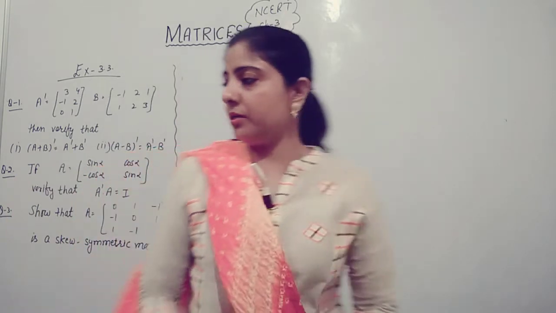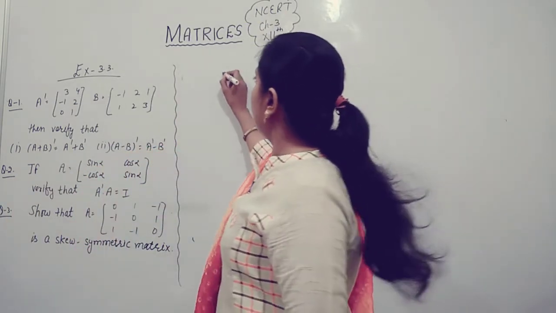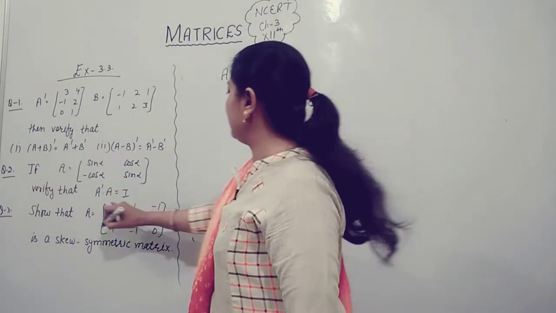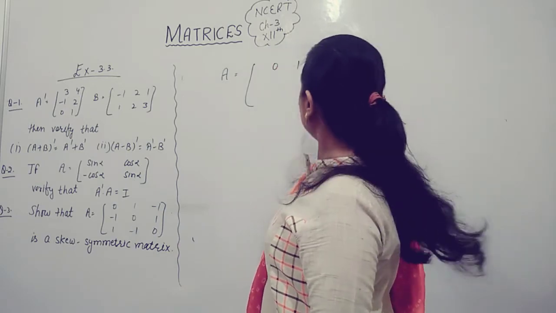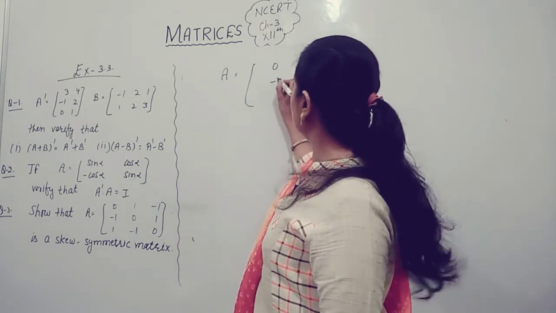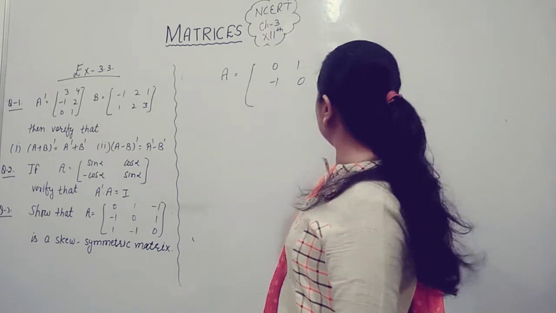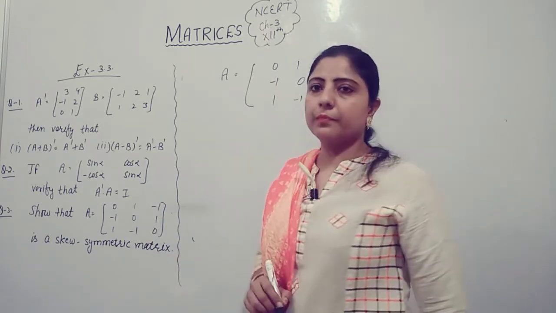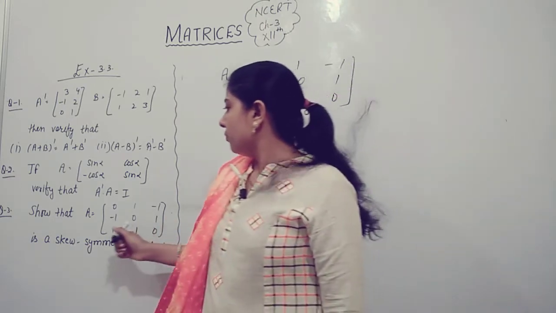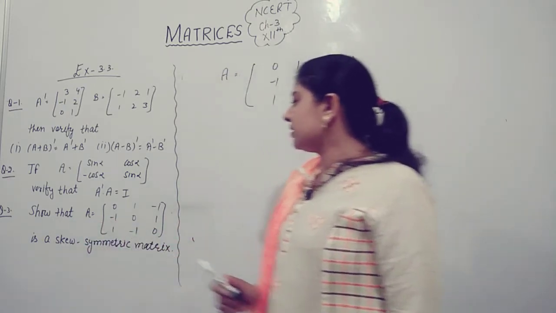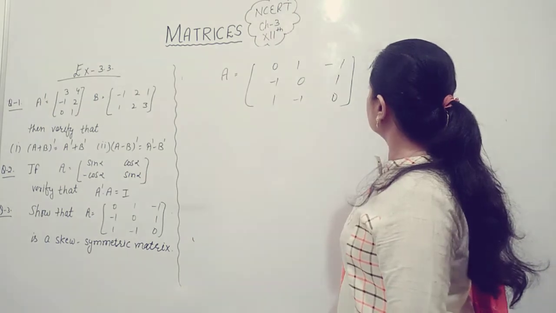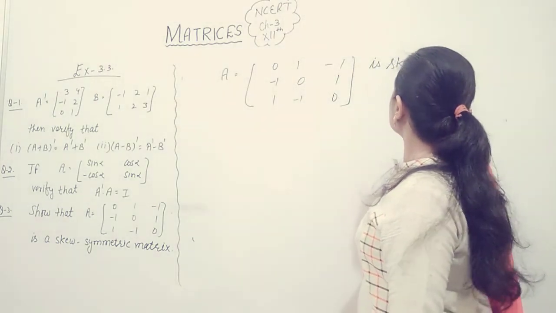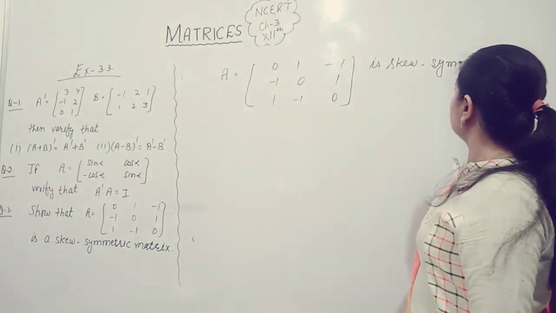Now third problem is matrix A is given and the matrix is 0 1 minus 1, minus 1 0 1, 1 minus 1 0. We have to show that matrix A is skew symmetric.